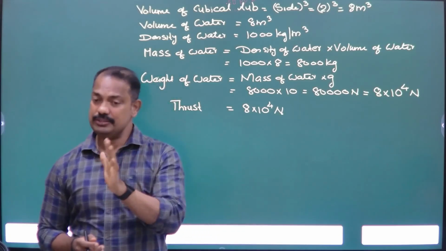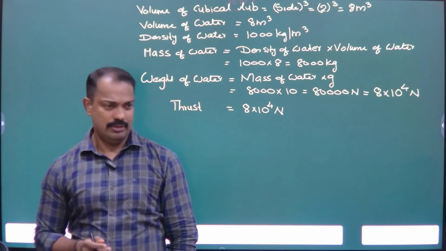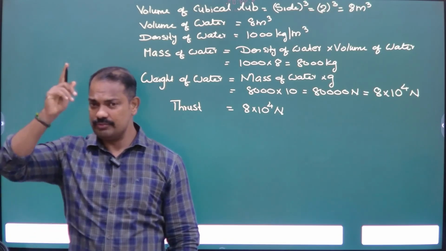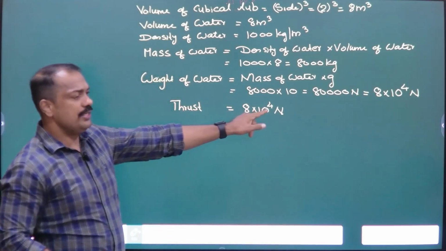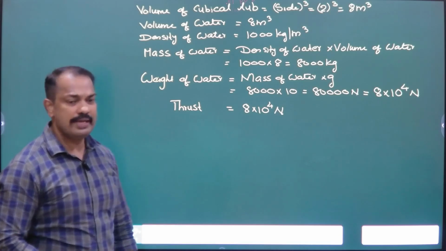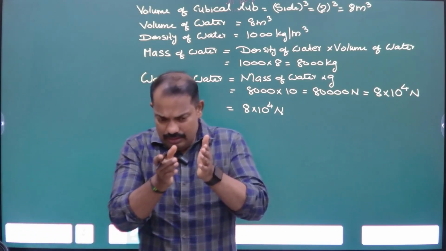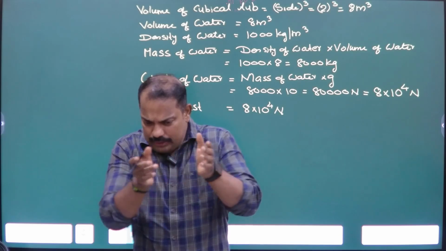Next we want to find pressure. Pressure is equal to what? Force by area. Which force? The force acting perpendicularly, which is 8 into 10 raised to power 4. Next you have to find what? Area. Listen. What is the shape of the bottom of the tank?